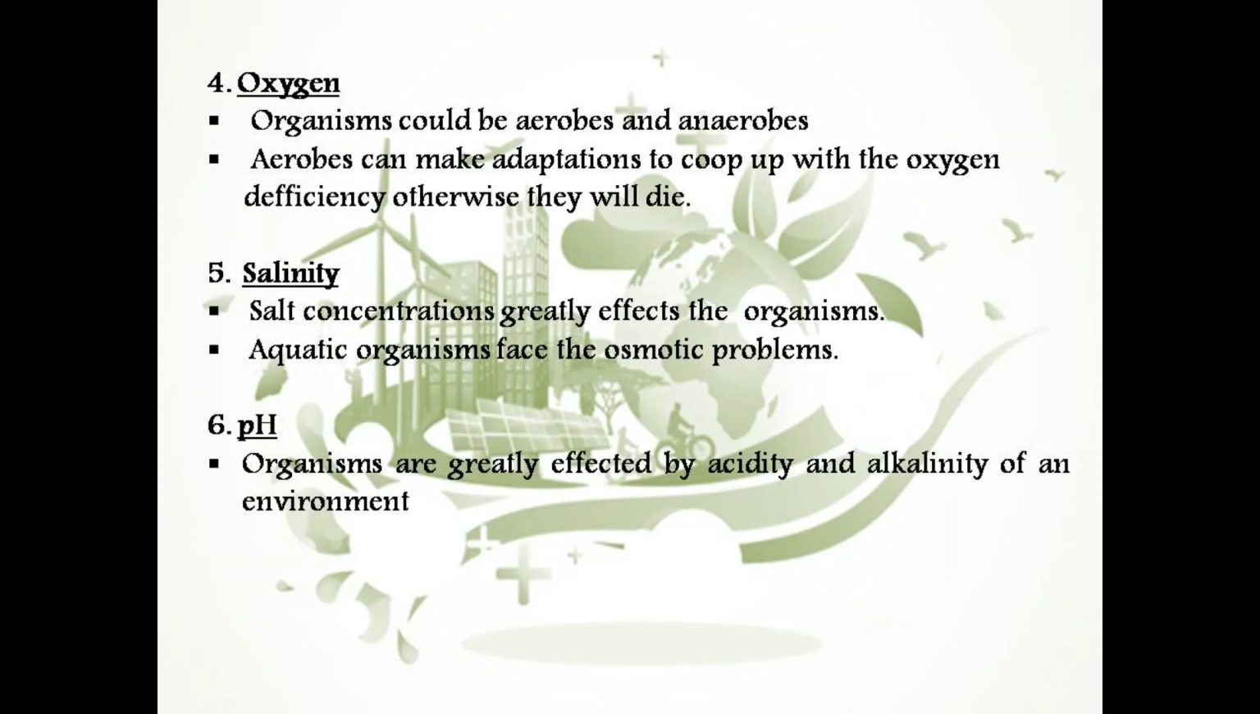Next abiotic factor is oxygen. The presence of oxygen in the atmosphere also greatly influences the type of organisms and their adaptations as well. There are two types of organisms on the basis of the requirement of oxygen: aerobes and anaerobes. Aerobes are those organisms which require high amounts of oxygen for their survival, and anaerobes are those organisms which do not require any oxygen for their survival. So aerobes sometimes are present in certain environments where there is a deficiency of oxygen, so they have to make adaptations to cope with that deficiency of oxygen, otherwise they can die. So this oxygen concentration can also affect the growth and distribution of the organisms.